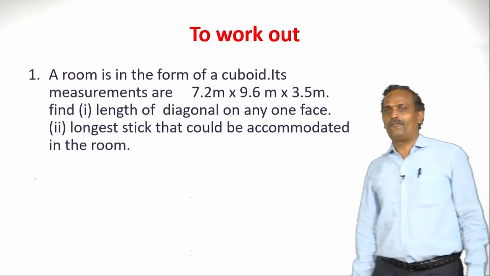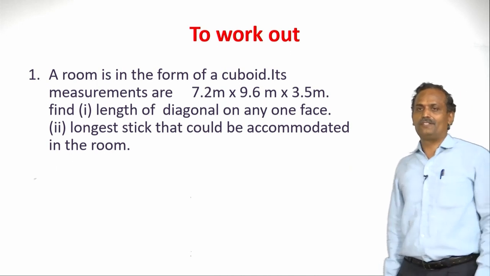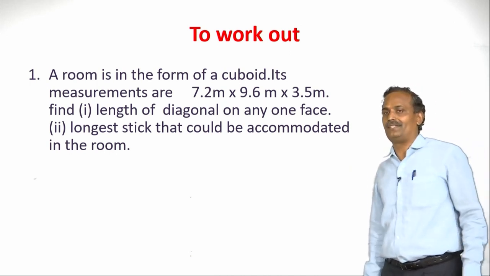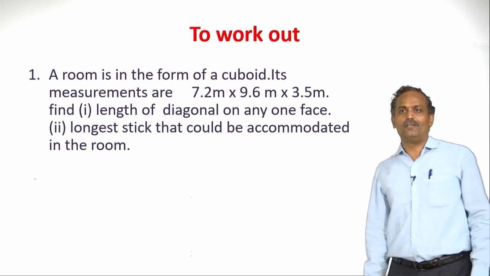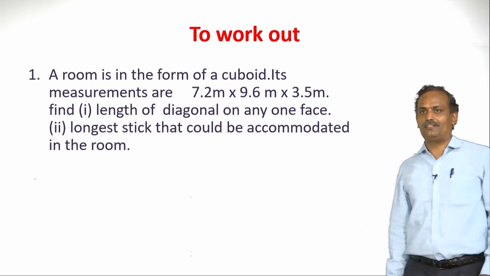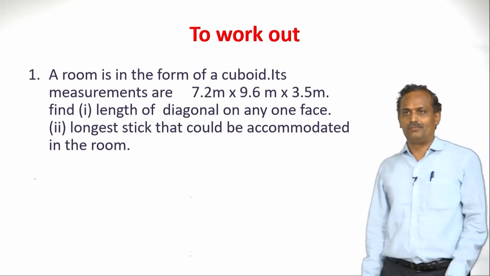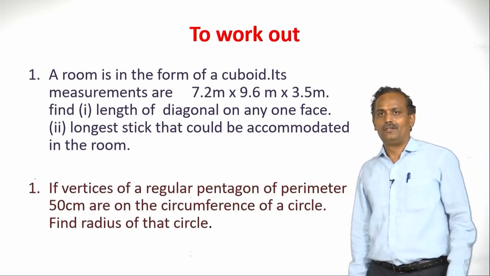A room is in the form of a cuboid. Its measurements are 7.2, 9.6 and 3.5, all in meters. Find the length of the diagonal on any one face and the longest stick that could be accommodated in that room. So try to solve it.